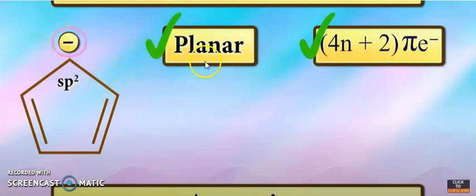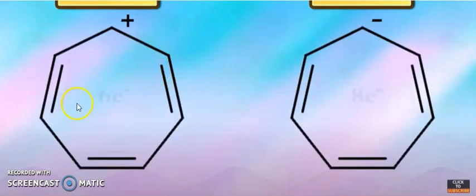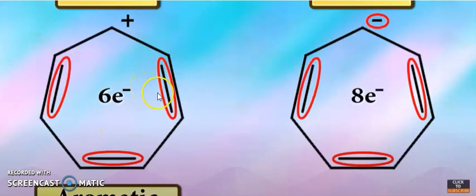Now planar, 4n plus 2 pi electrons, this carbon is sp2, so 2 electrons plus 2 electrons plus 2 electrons, 6 electrons. So this is aromatic. Now you have this tropylium, aromatic, and this one is anti-aromatic.